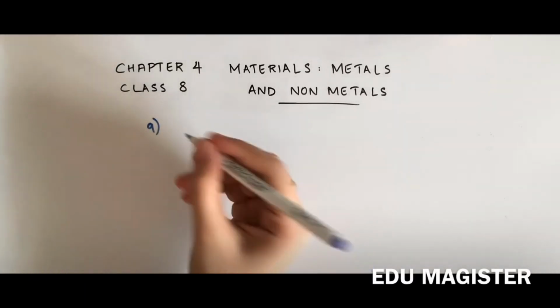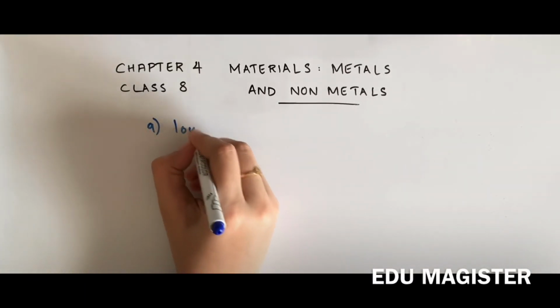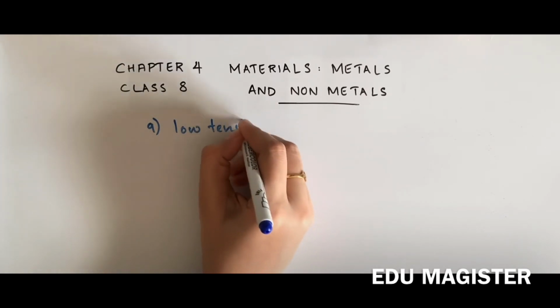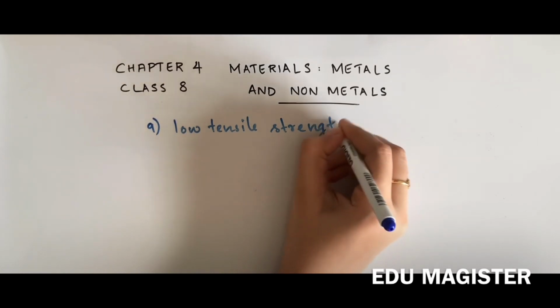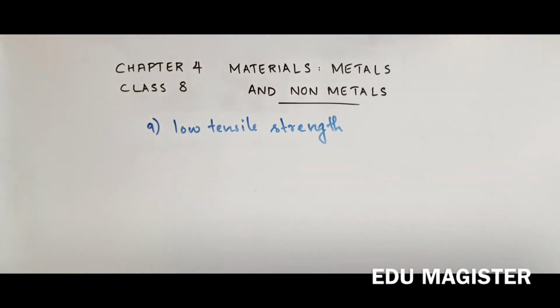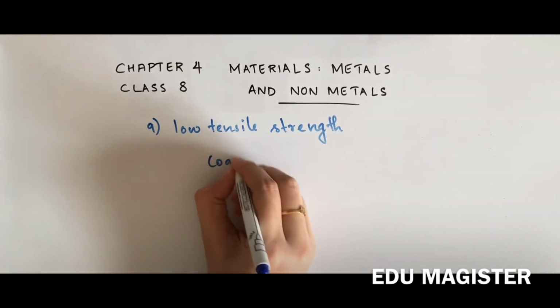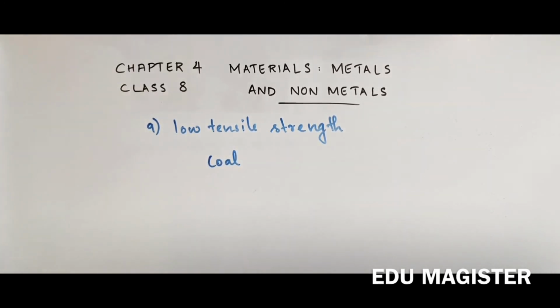Then the last property is low tensile strength. Nonmetals cannot bear strain, thus they have low tensile strength. They are not so strong and get easily broken, as I said earlier. For example, coal gets easily broken down when stress is applied to it. So it has low tensile strength.